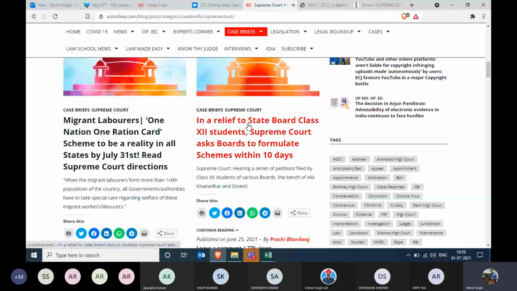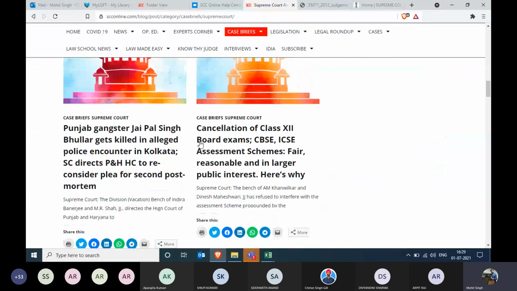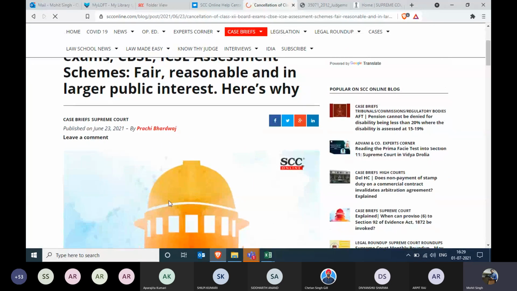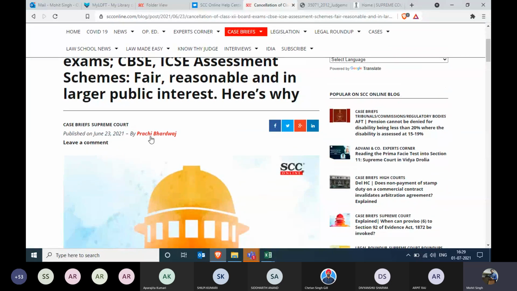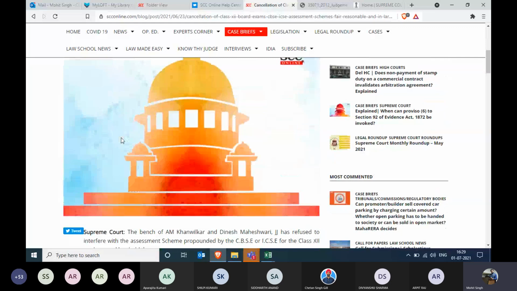In relief to state board class 12 students, Supreme Court asked board to formulate scheme within 10 days. Okay, let's take something else. Cancellation of class 10th board exams, CBSE, ICSE assessment schemes fair, reasonable, in larger public interest, here's why. All right, let's click upon that. So this is a case brief added by Prachi Bhardwaj on June 23rd.